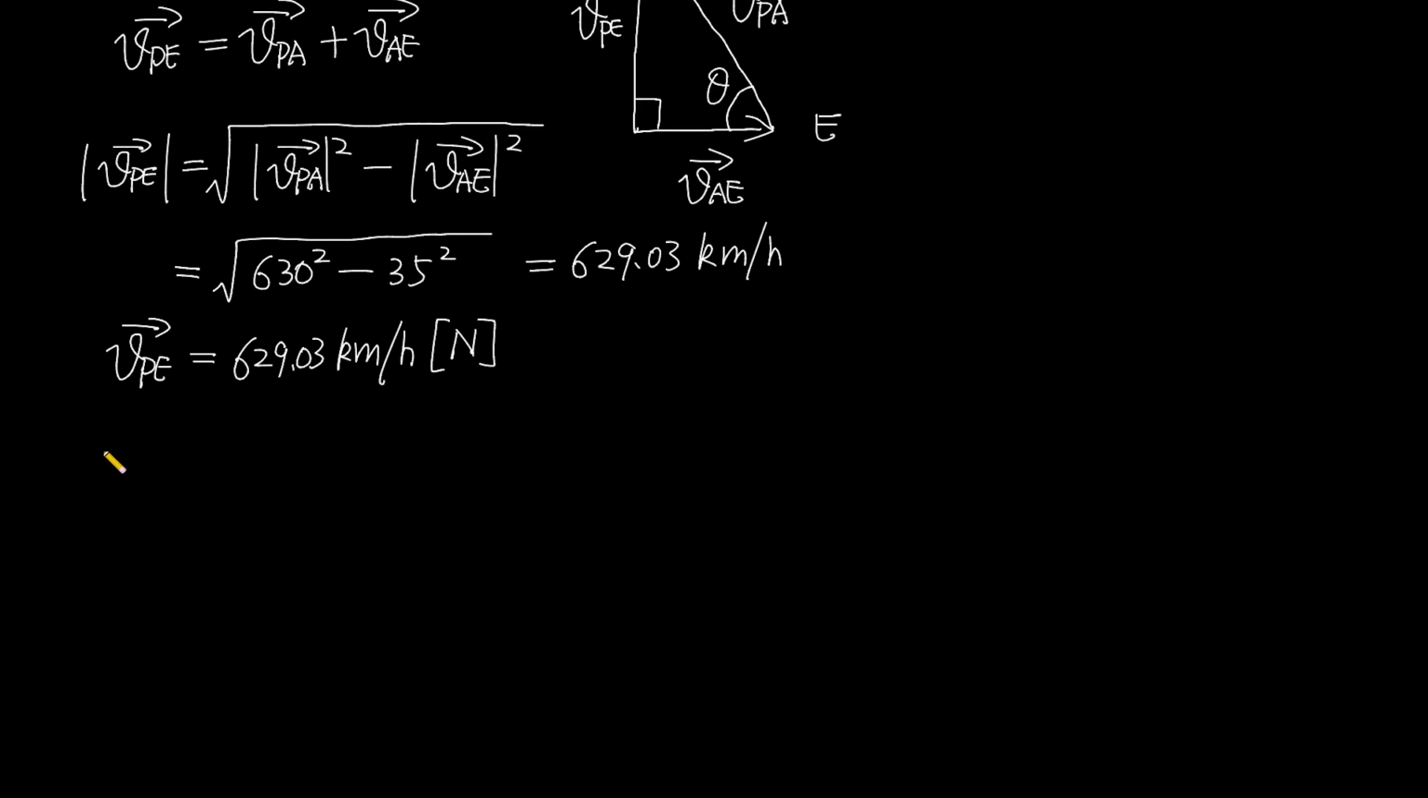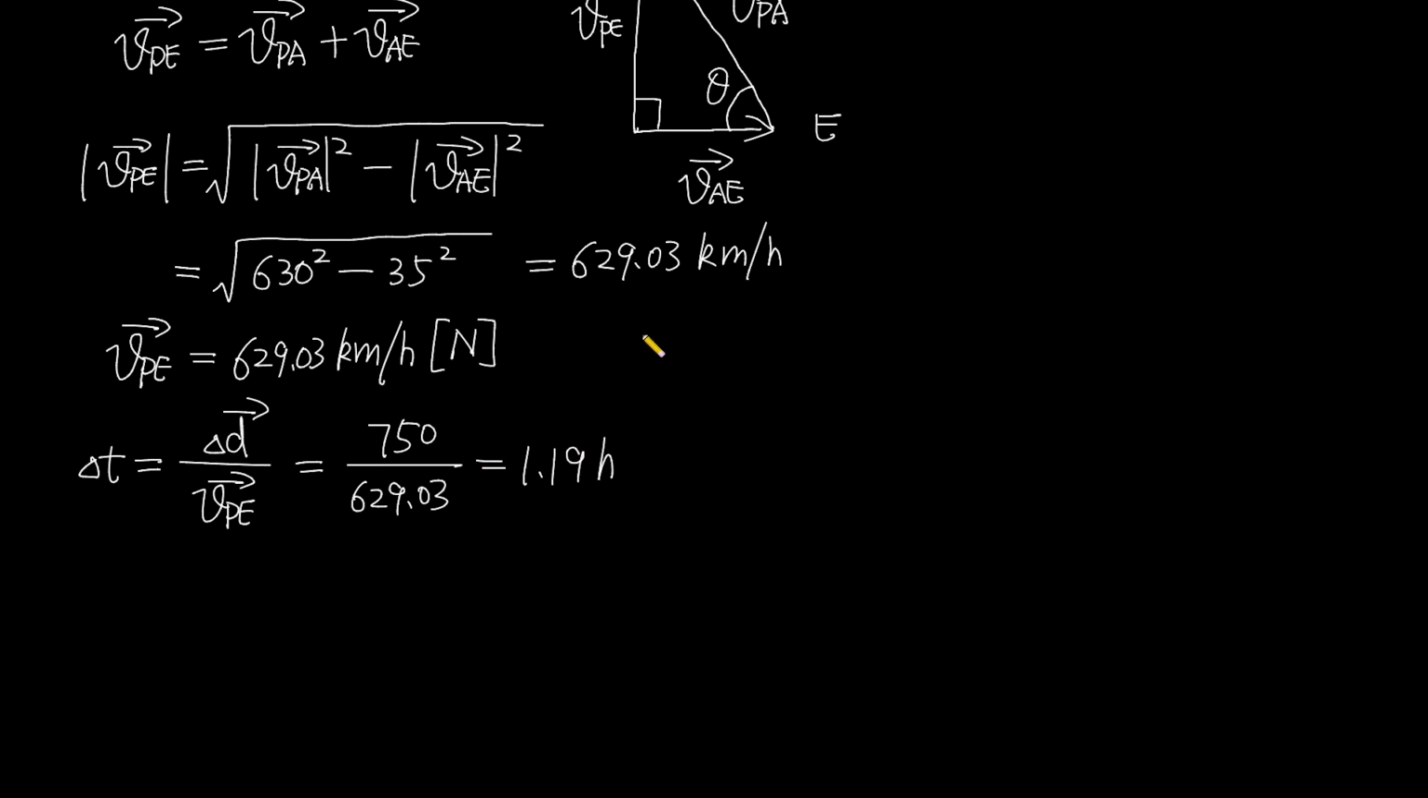And now the time interval just equals its displacement divided by its velocity, and equals 750 divided by 629.03 kilometers per hour. This equals 1.19 hours.